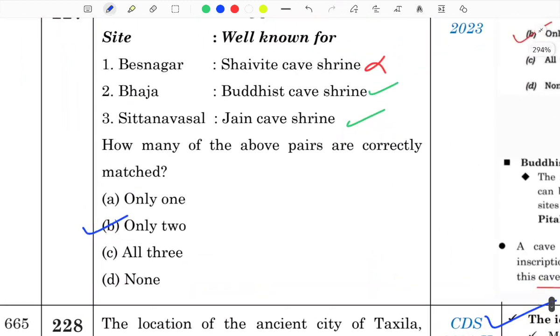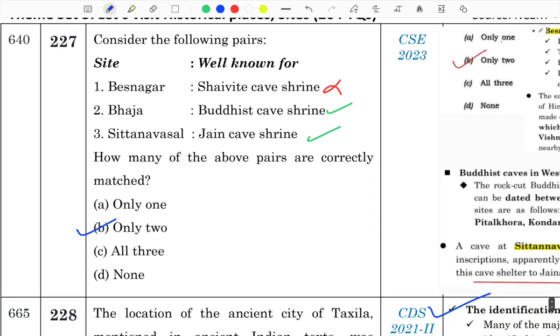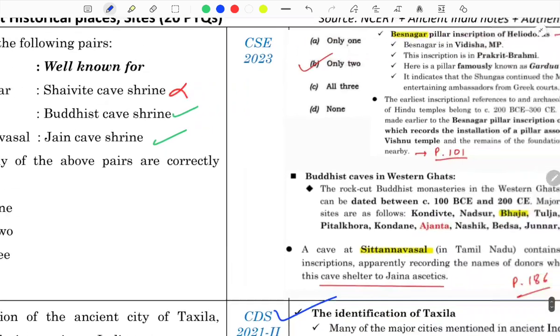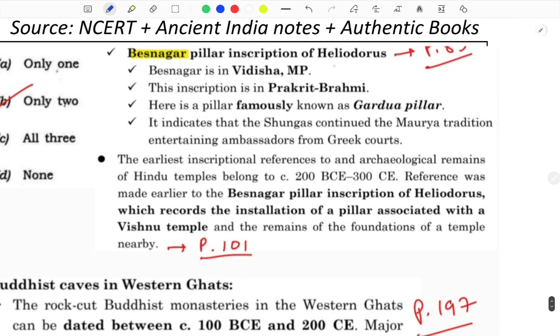Besnagar is well known for a Vaishnavite temple, no cave shrine and such. Shaivite, absolutely wrong. Bhaja, yes, is a Buddhist cave shrine. Satanvasal, Jain cave shrine. Mentioned in your notes, the Besnagar pillar inscription of Heliodorus. Besnagar is in Vidisha, MP. This inscription is in Prakrit in Brahmi, famously known for the Garuda pillar, that means Vishnu.